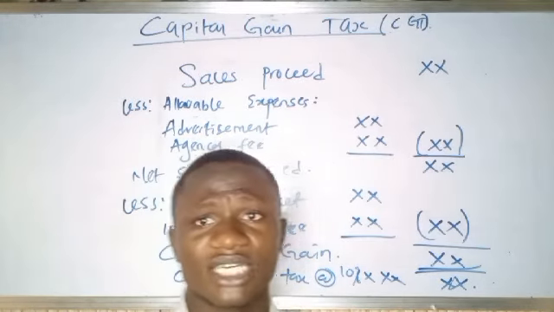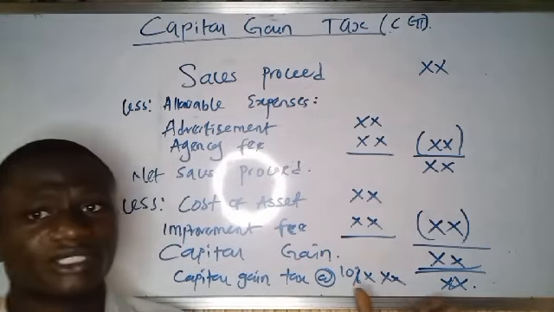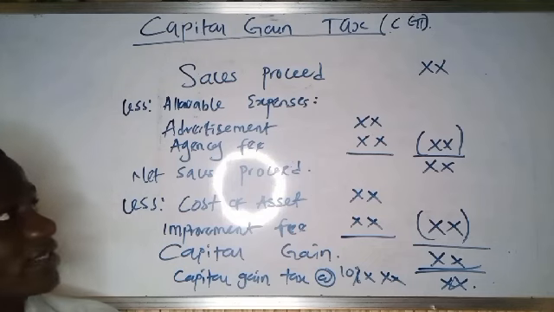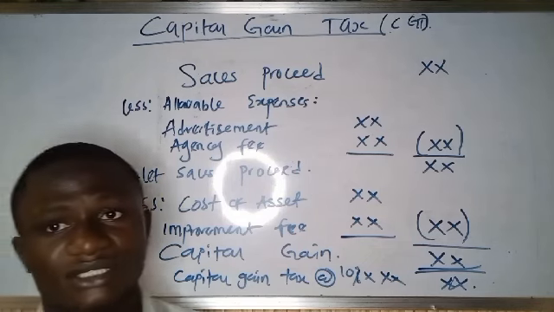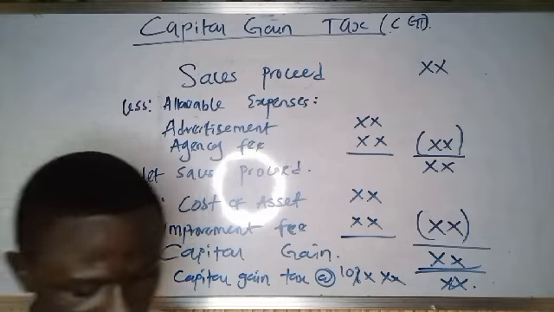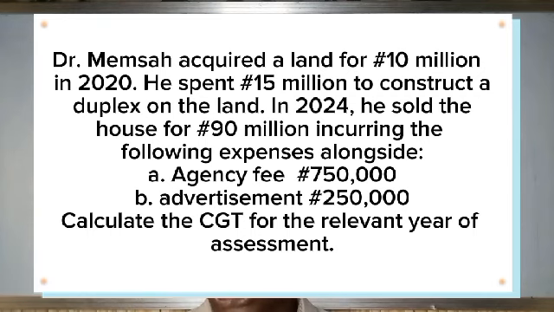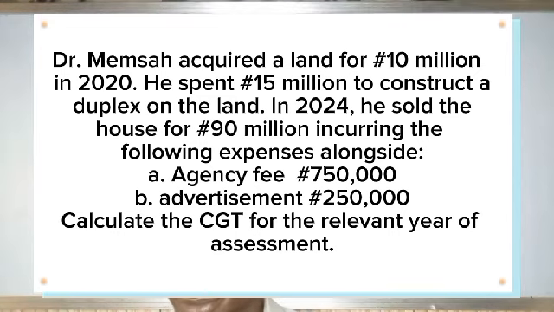So let's take a question together, because it is not yet complete if we don't take a question together. Let's take a question together and let's see how we can maneuver things and solve things. So the question goes thus: Dr. Mensah acquired a land for 10 million naira in 2020. He spent 15 million naira to construct a duplex on the land.